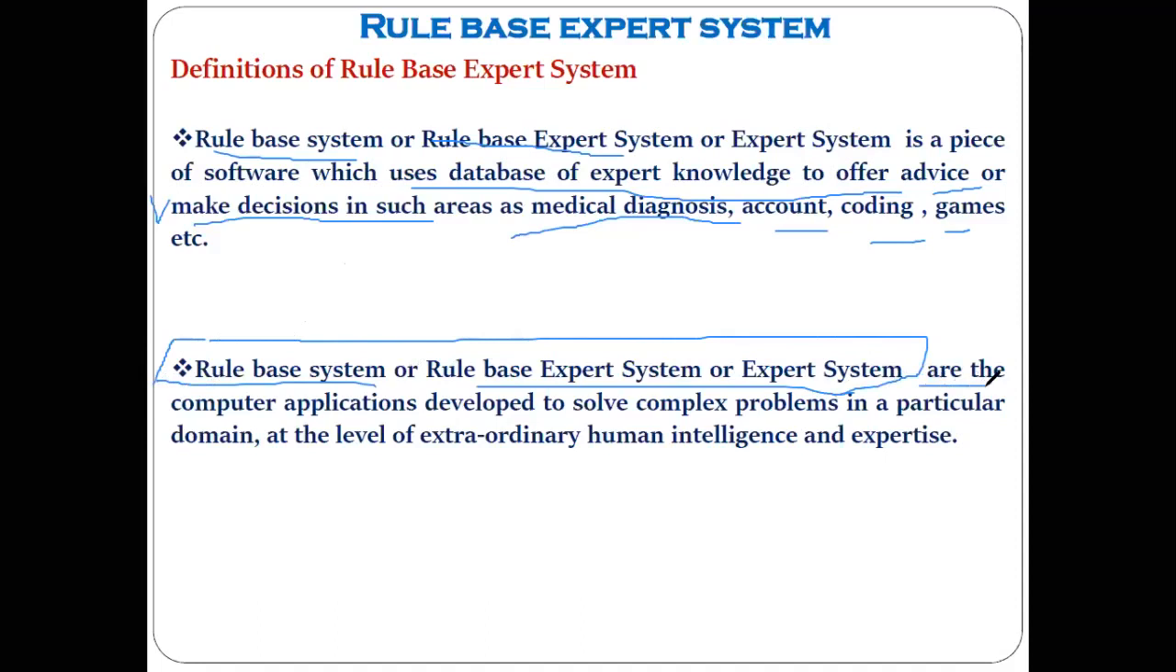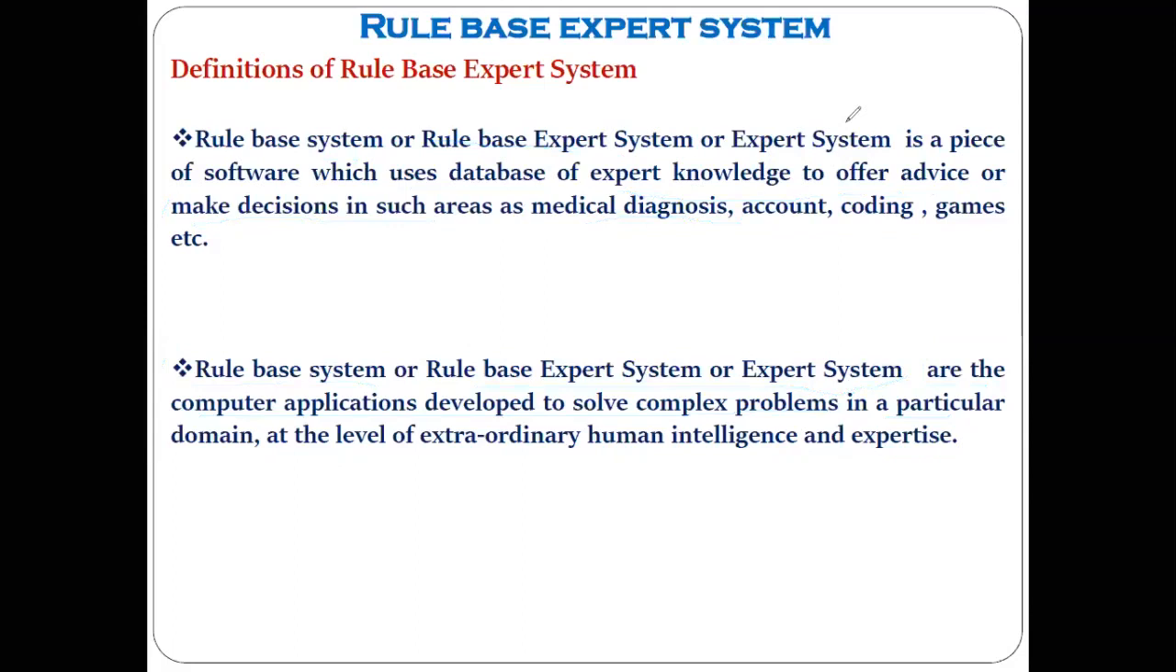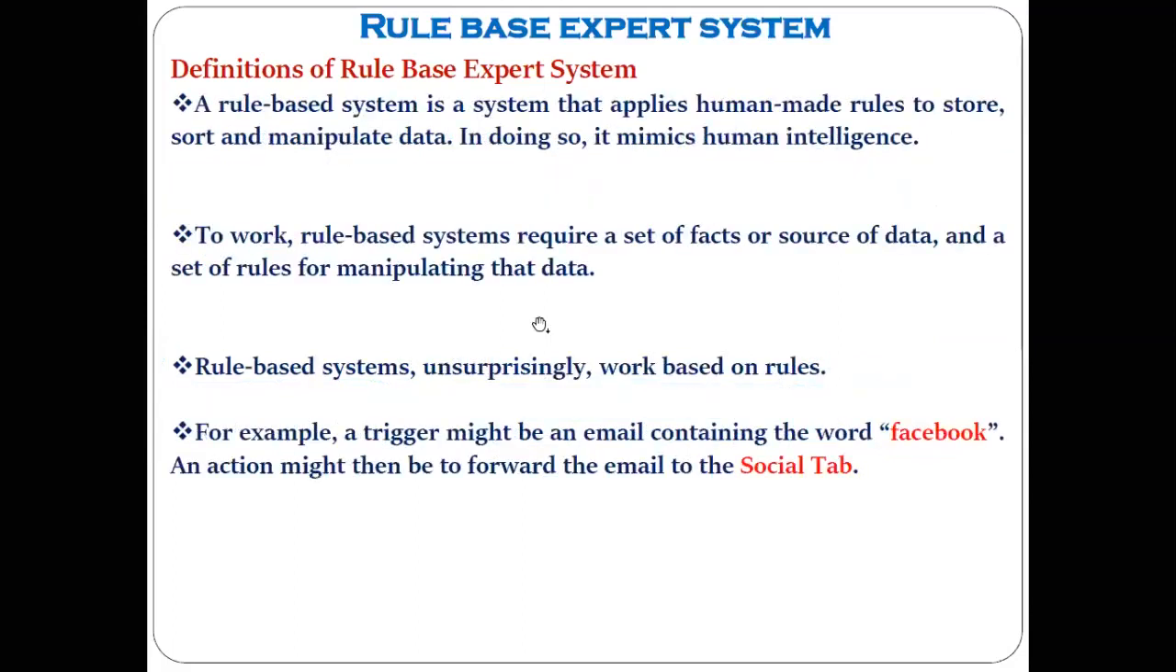These rule-based systems are a kind of computer application developed to solve complex problems in a particular domain at the level of extraordinary human intelligence and expertise. So you can call any computer application which is solving some complex problem, and while solving it, applying the same intelligence that humans apply in real life, a rule-based expert system. Understood? This is another way to describe what is meant by the rule-based expert system.